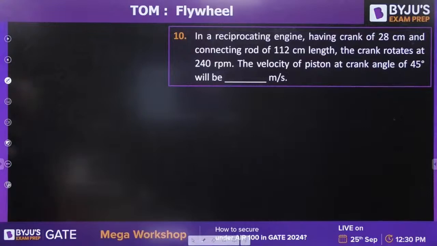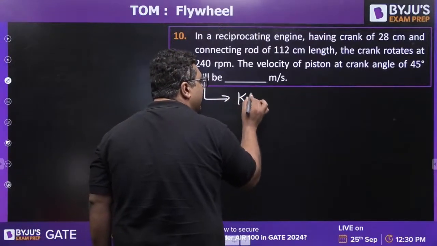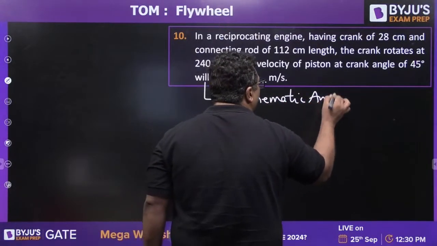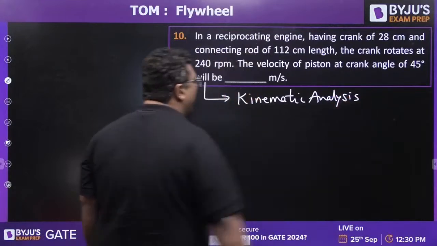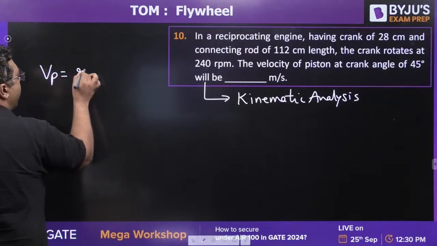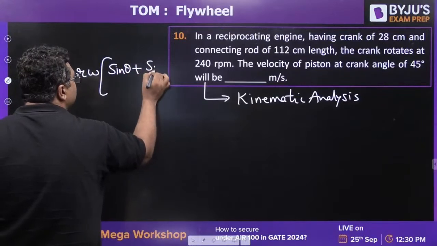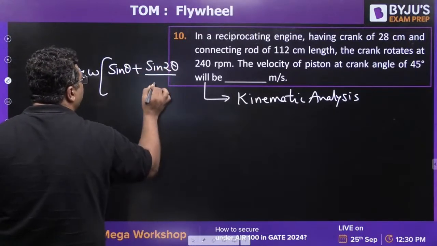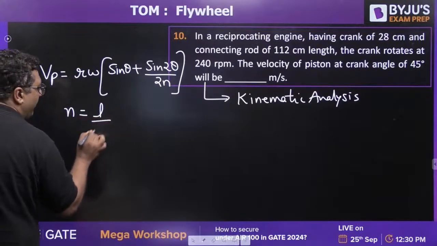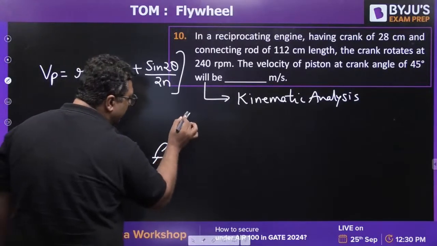Solve the next question. This is from kinematic analysis of single slider crank mechanism. And for your memory, I will write the formula. If you remember, the velocity of piston is r omega into sin theta plus sin 2 theta by 2n, where n is L upon R. So if you want the diagram, I will make that as well.